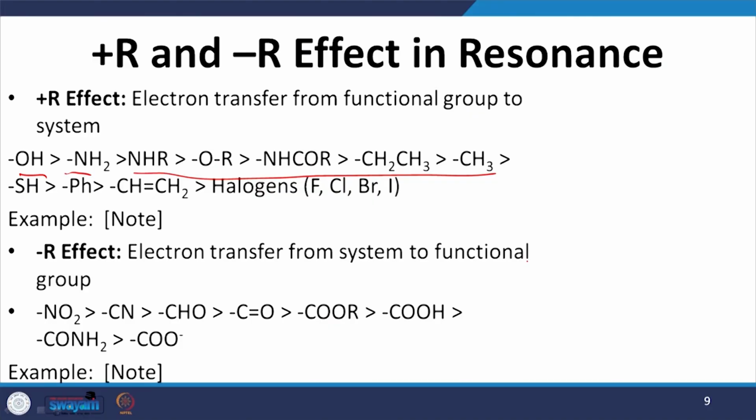Now let's have an example of negative R effect. Now electron transfer from system to functional group. There is a difference, transfer from functional group to system. Now we are taking the transfer from system to functional group. The sequential order in this category is already mentioned on the screen, that is NO2, CN, CHO, C double bond O, COR, etc. Let's have a look at one example to explain this.